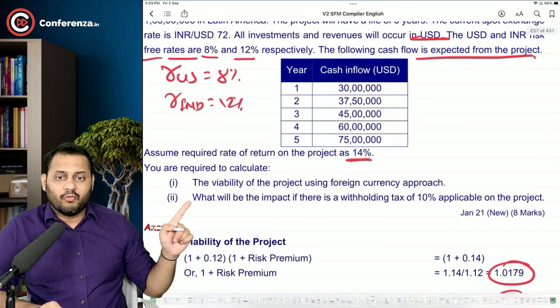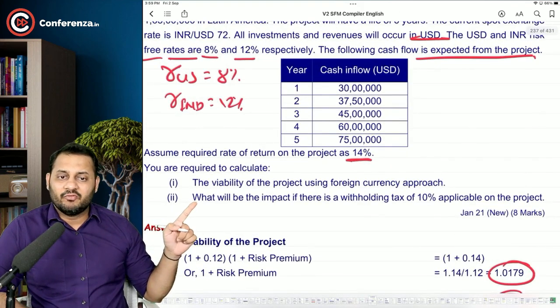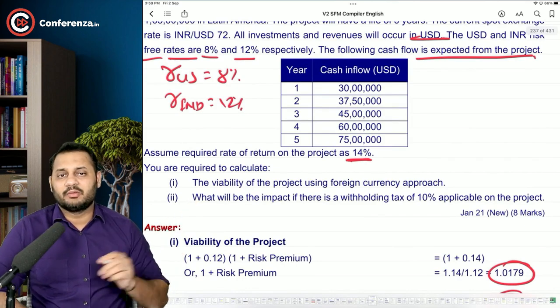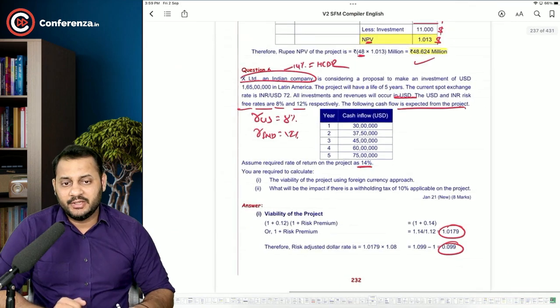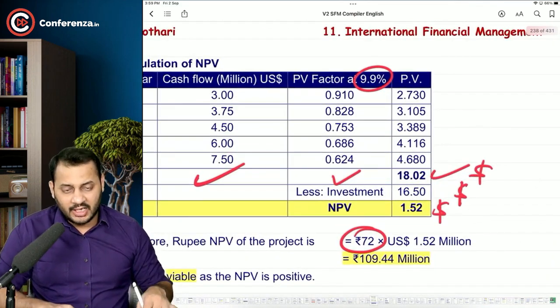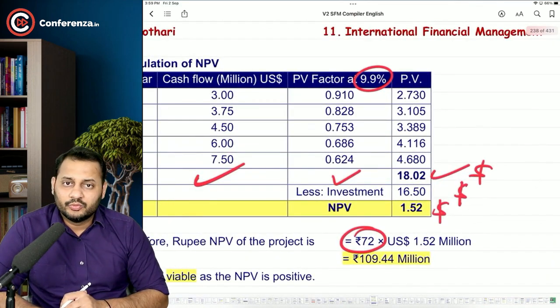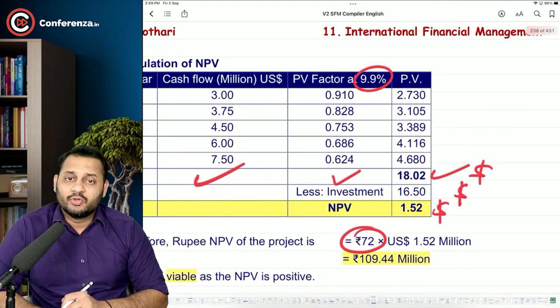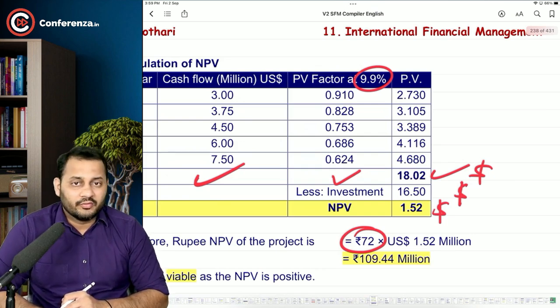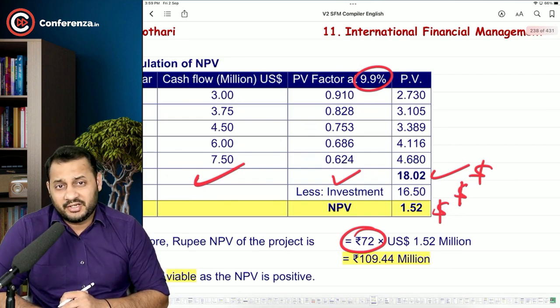Read it. What will be the impact if there is a withholding tax of 10% applicable on the project? It means whatever the inflows are 18.02, before transferring those dollars in India, there will be a 10% tax that you will have to pay on that. And balance will be carried forward, can be repatriated to India.